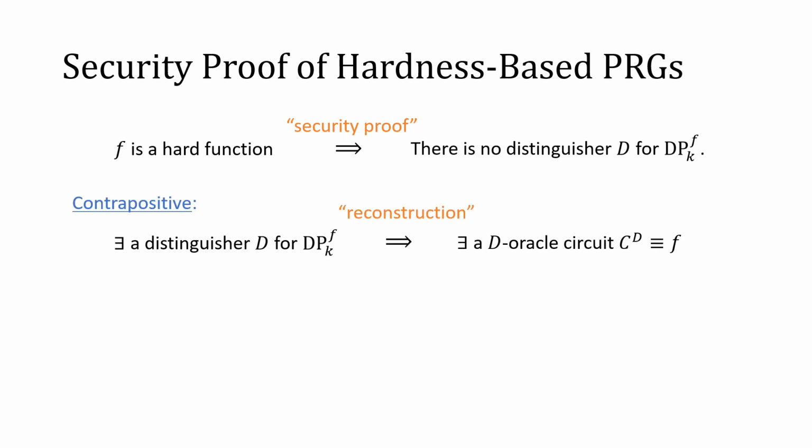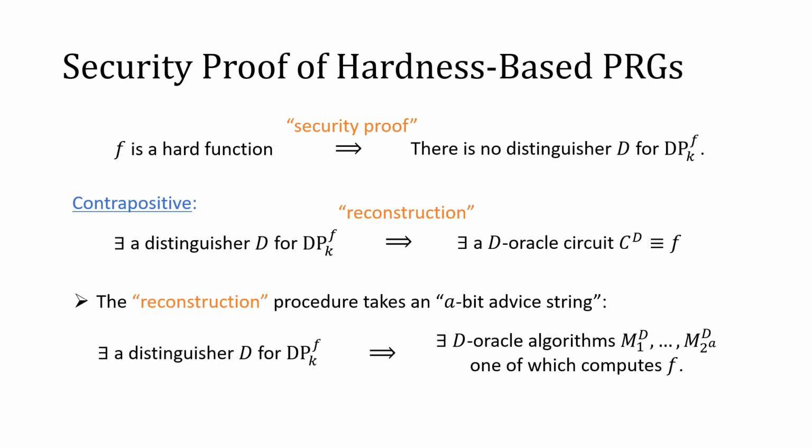Usually, we prove this by taking its contrapositive. Namely, we start with the assumption that there is a distinguisher D, and then we construct a D-oracle circuit that computes the function f. This procedure is usually referred to as a reconstruction procedure. And the point is that the reconstruction procedure usually takes a bits of advice. So it is a kind of non-uniform procedure.